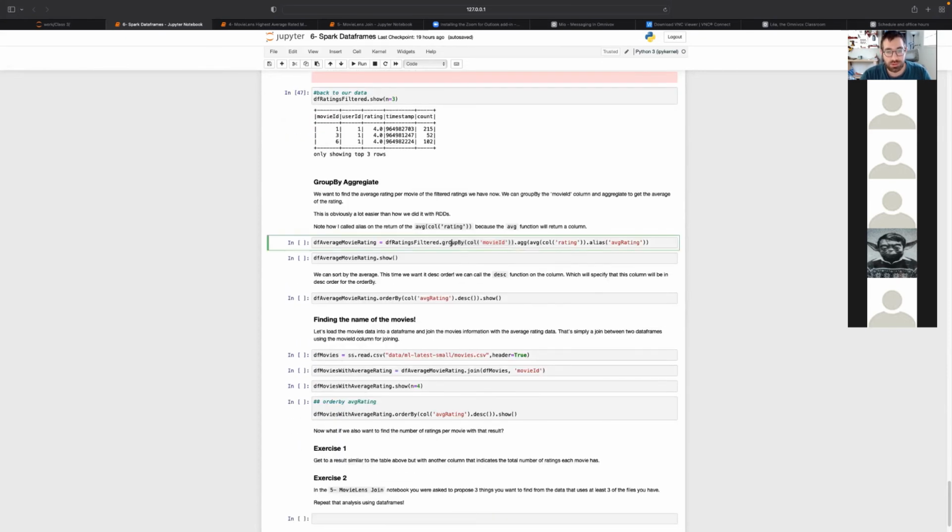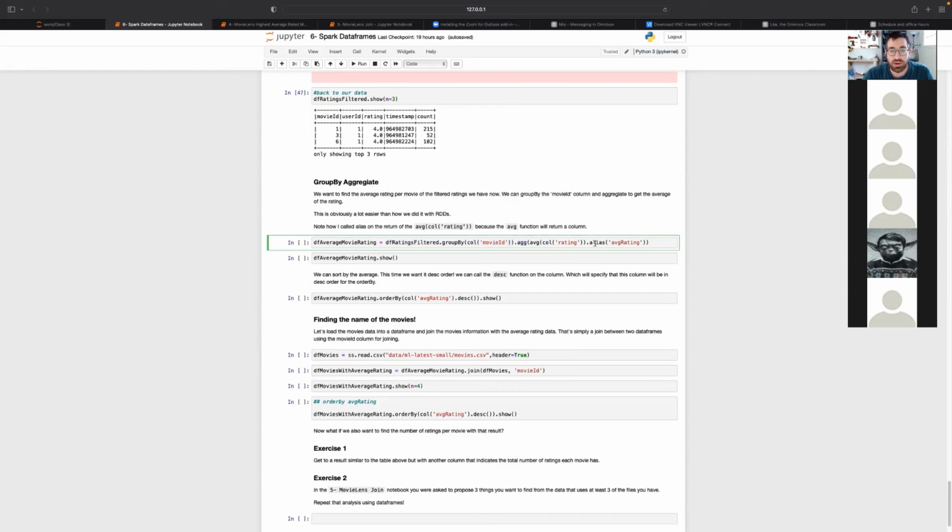Here, after we group by the movie ID, we're going to get multiple groups. For every unique movie ID, we get a group with multiple values. And then we can apply some aggregate processing to it. In this case, the processing we're doing is the average of the column rating. So this is the average of the column rating per group, because we grouped by movie ID, and this is an aggregate function of that group.